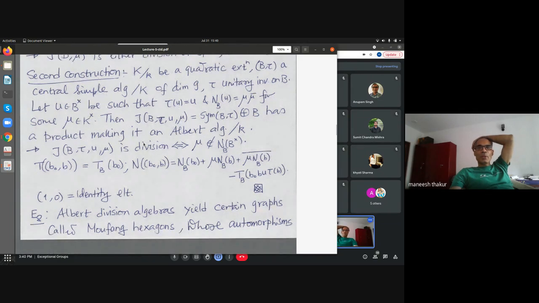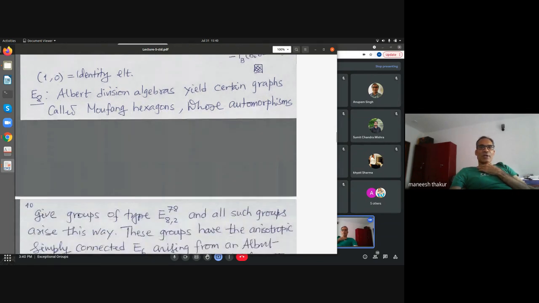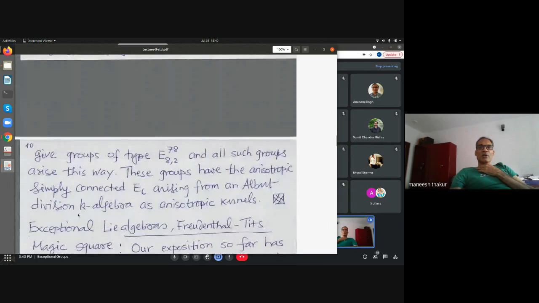So in this E8, I will just tell you how one gets it, but in a very cursory way. Albert division algebras yield certain graphs, which are actually buildings for this group. They are called Moufang hexagons, and the automorphisms of that graph give you a group of type E8,2 with anisotropic kernel E6.